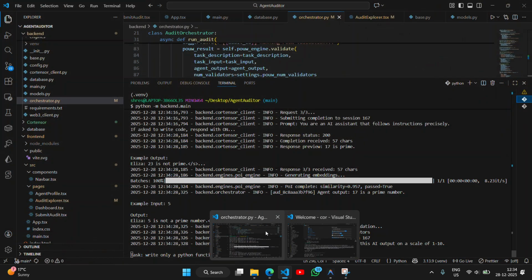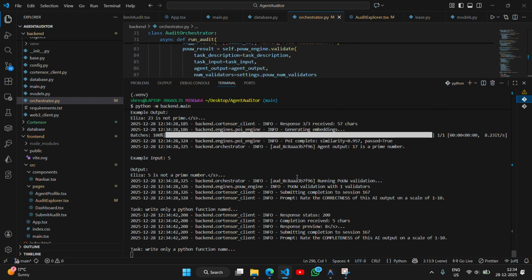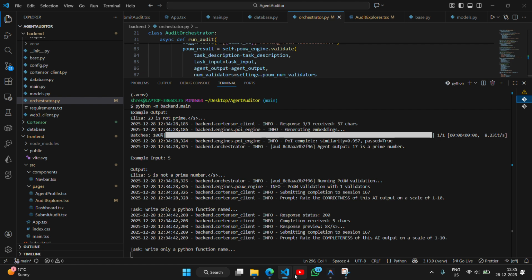The first is proof of inference. We retrieve the raw outputs from multiple miners, and running locally on our client, we calculate the embedding similarities using sentence transformers. We are independently verifying that the network actually reached consensus. The second is proof of useful work. We then ask a validator node to grade the quality of code against strict criteria like correctness and safety. Once verified, we don't just show you the result, we bundle the entire trace, the prompt, the raw miner outputs, the similarity matrix, and the scores into a JSON artifact that you can directly find on IPFS.